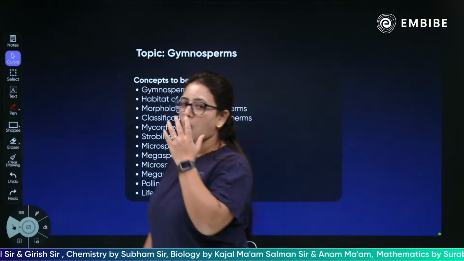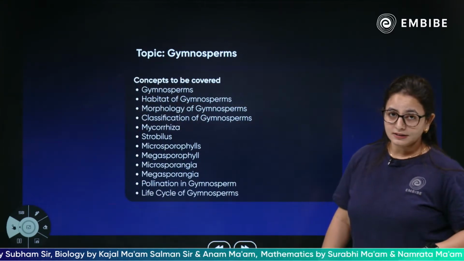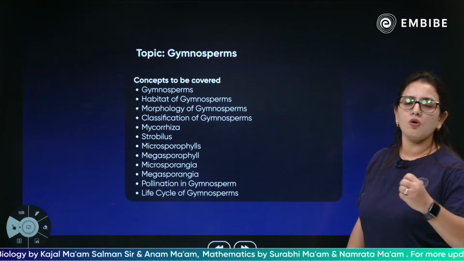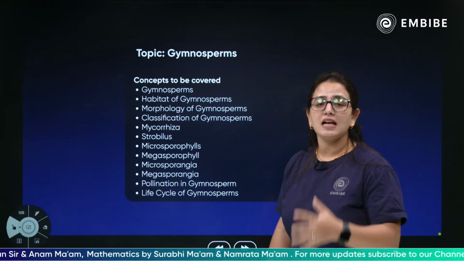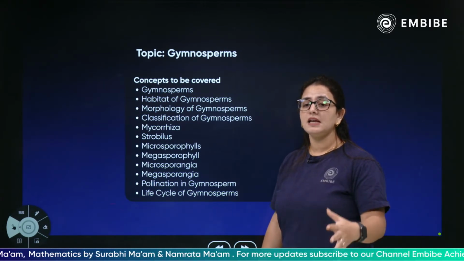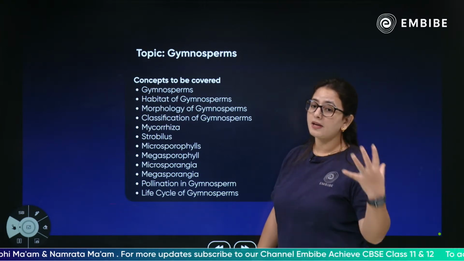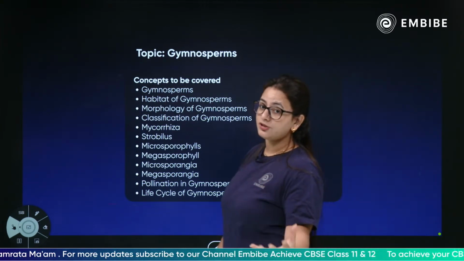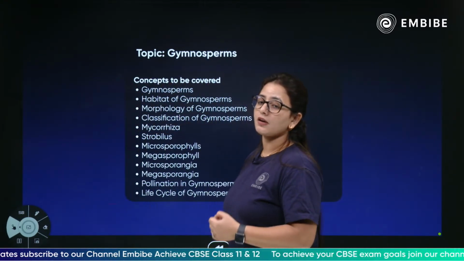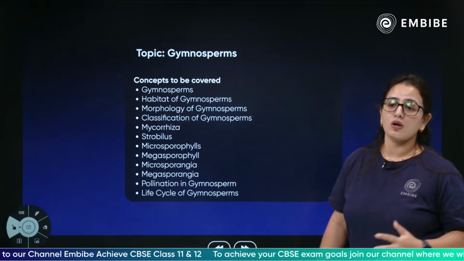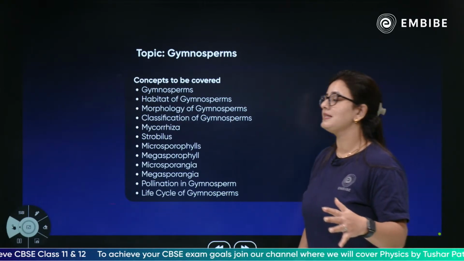We're going to discuss all the things related to the gymnosperms. We're going to discuss the habitat. We're going to discuss their unique morphology, their external features. We're going to discuss the classification, the different classes present in the gymnosperms. Yes, mycorrhiza, strobilus, microsporophyll, megasporophyll, microsporangia, megasporangia, pollination in gymnosperms, and of course the life cycle of the gymnosperms. All the concepts related to this topic of gymnosperms will be covered in today's lecture.